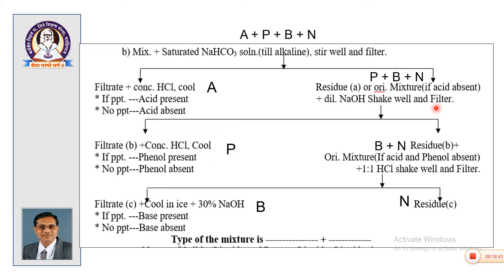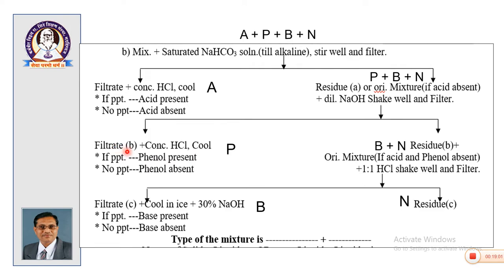So, in this case, this residue is treated with dilute NaOH. The residue may contain phenol or base or neutral. If it contains phenol, then it will react with dilute NaOH, and after shaking well and filtration, you will get one more filtrate.